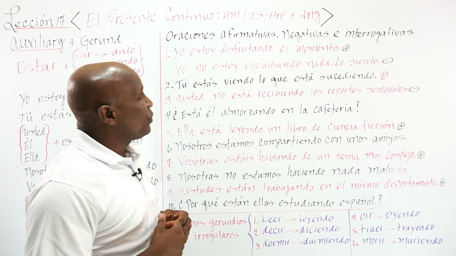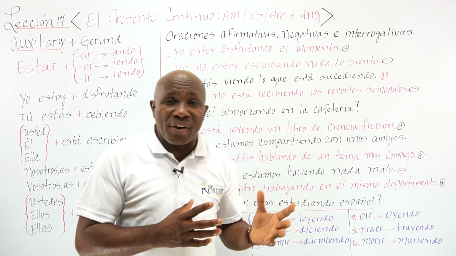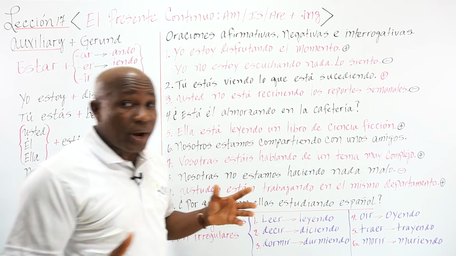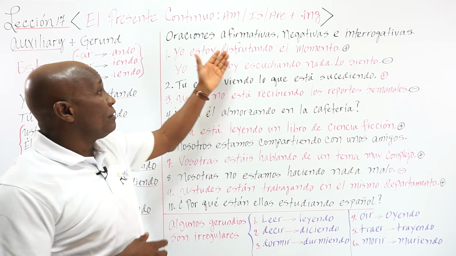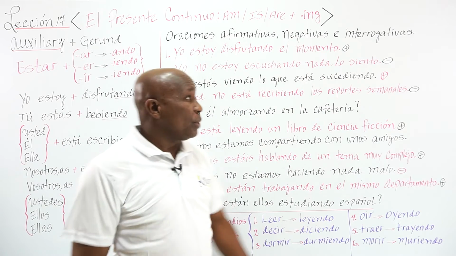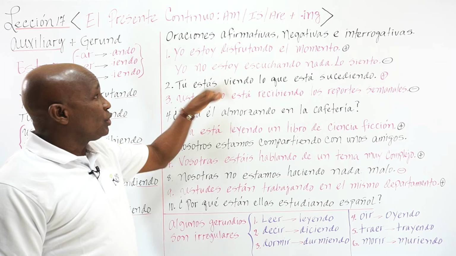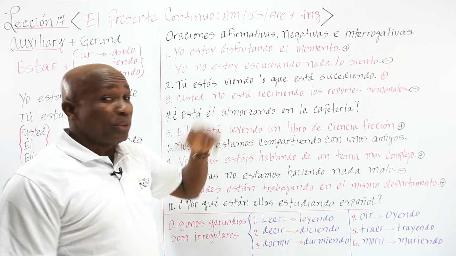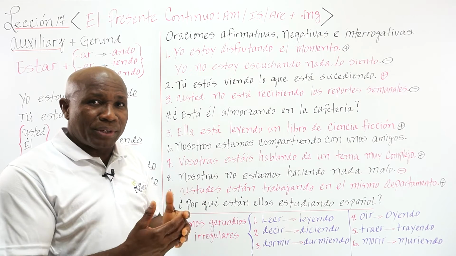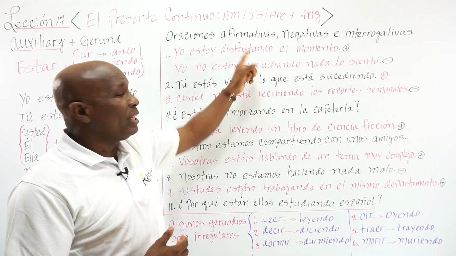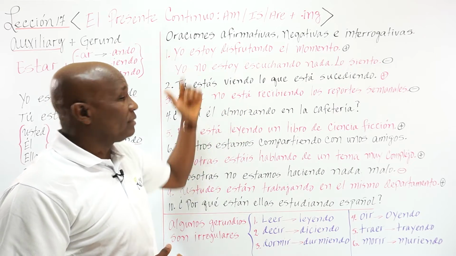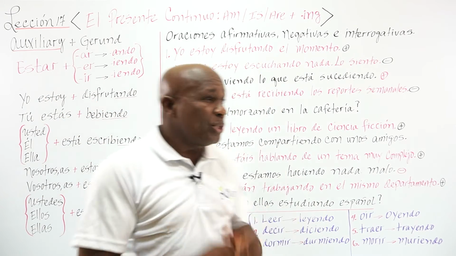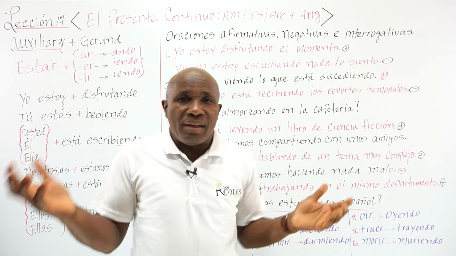Now let's continue with the sentences here. Let's practice these sentences in the different forms. We have affirmative, negative, and interrogative form. So let's see number one here. Yo estoy disfrutando el momento. I am enjoying the moment. Yo estoy disfrutando el momento, that's exactly this. I am enjoying the moment, but you can say anything that you want.